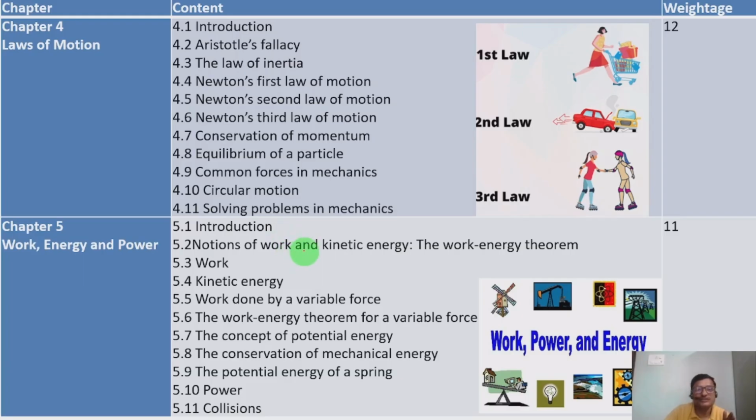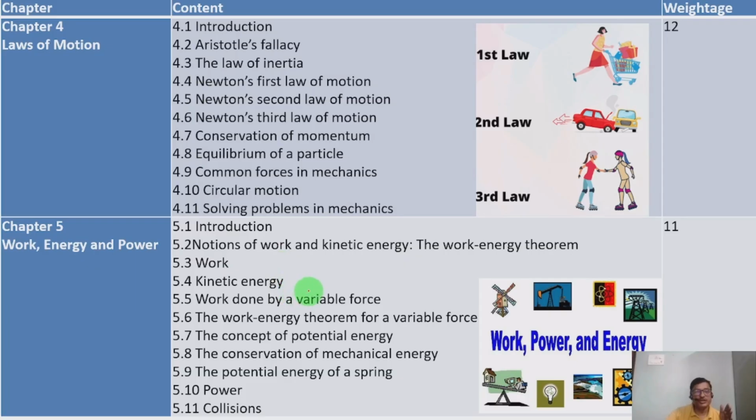All the three we are going to discuss here. 5.1, introduction, and 5.2, notions of work and kinetic energy. The work energy theorem. And 5.3, work. Concerned with work only we are going to discuss here. There is a force times the perpendicular distance which the object travels. That work we are going to determine, and that discussion we are going to take.